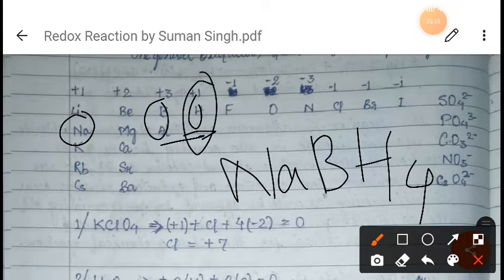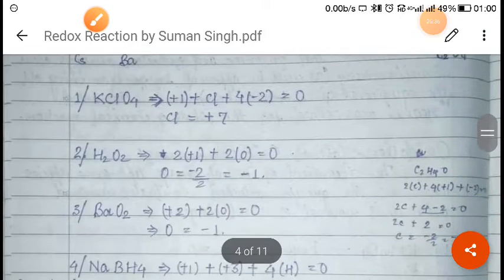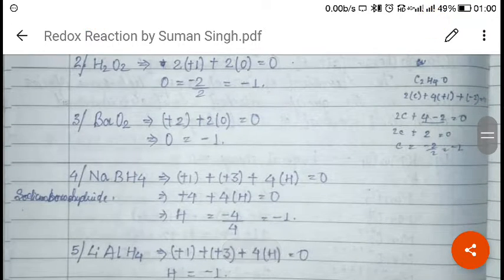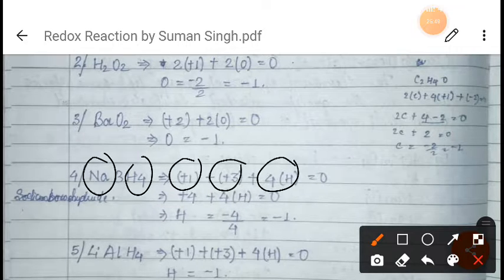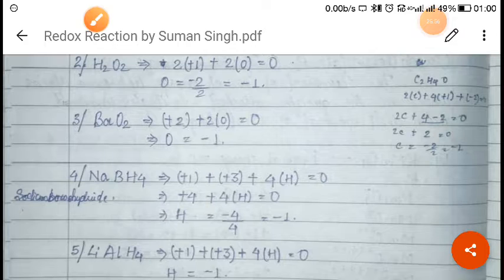So the one on the left side, we have to find out the oxidation state of that element. As you can see, for sodium +1, for boron +3, and for hydrogen we write hydrogen as it is. When you solve this, and the overall charge is 0, you will get -1.